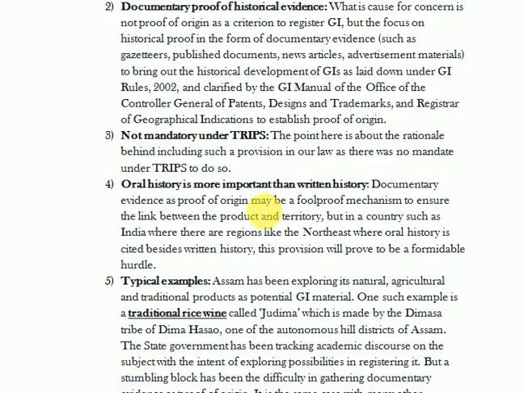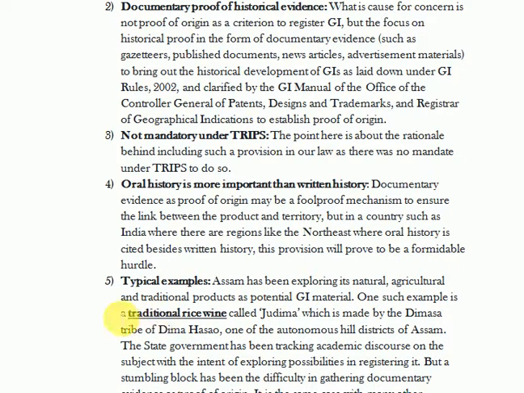Beside that, what we are able to find is that in some areas, because in India around 8 to 10% of the population are tribal, the history is not in written form but mostly propagated in oral form, particularly in the northeastern region. Under that condition, some indigenous products become very difficult to get registered under the GI Act because they do not have the documentary proof.